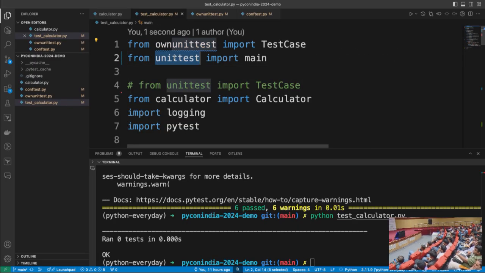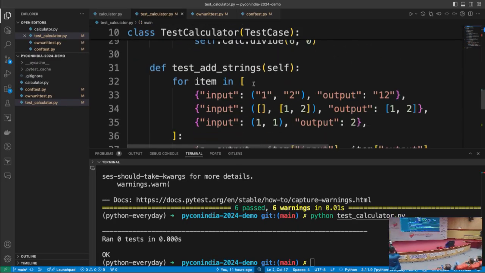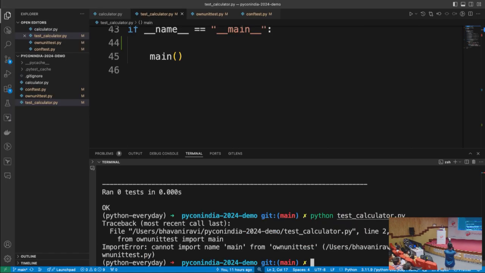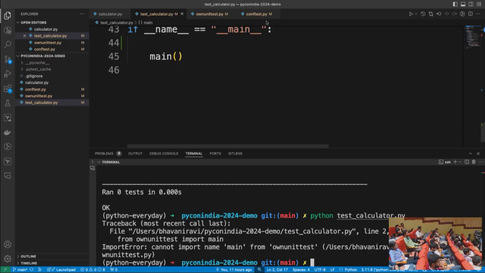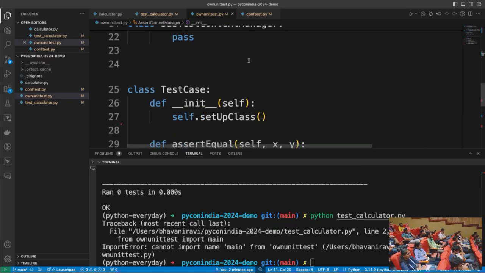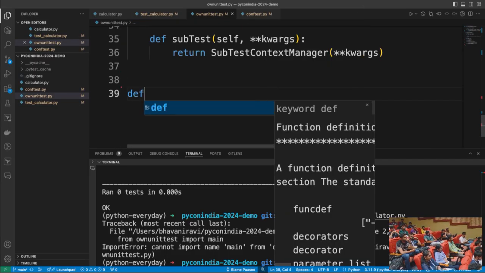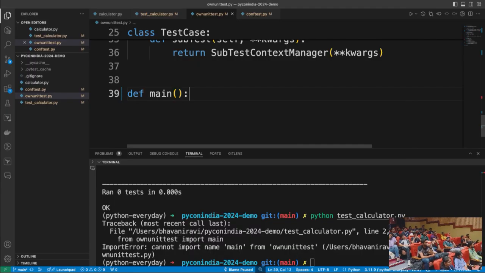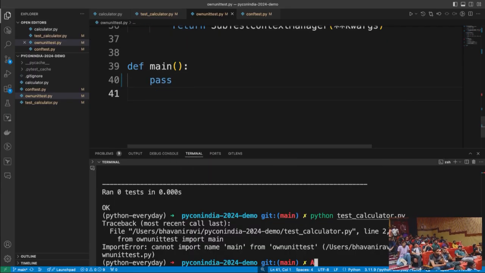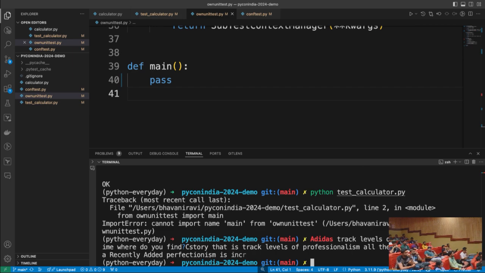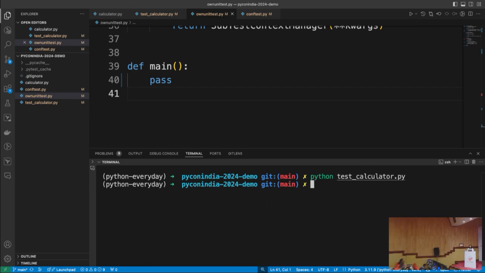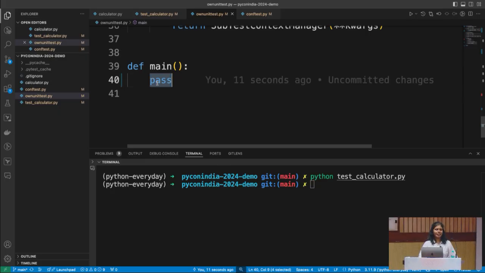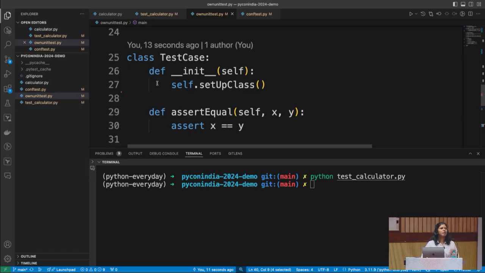So from own unit test, import main, and again, back to square one, it's going to say, main is what? Main, nothing, I don't know what you're talking about. So let's go and fix that. Def main, pass, still not there. Now help me out here. Do you guys know how do we go about this?